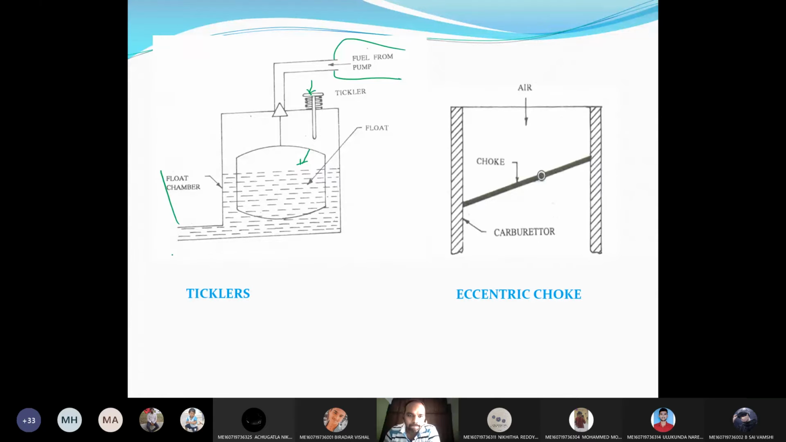Usually this is the jet, and this level will be at a difference of 1.5 mm. Whenever the level of petrol in the chamber reaches this particular level, the bob is raised upward, and this needle will close the passage. The moment you press the tickler, it presses against this bob, and this will open, and some more amount of petrol will be admitted into the float chamber. Agree?